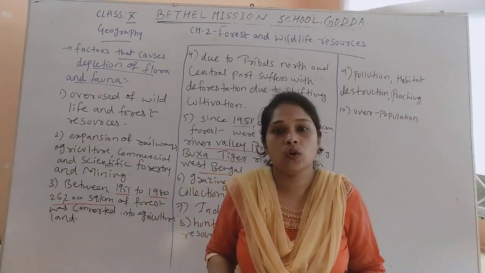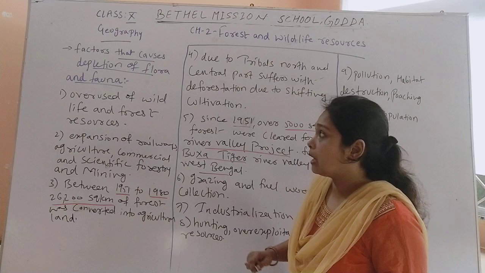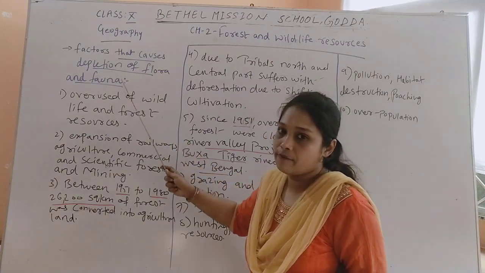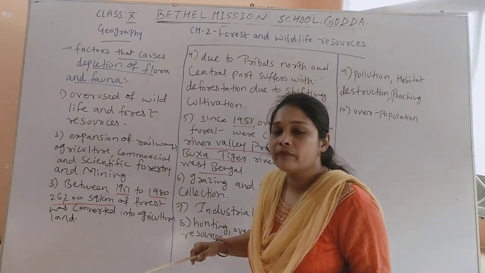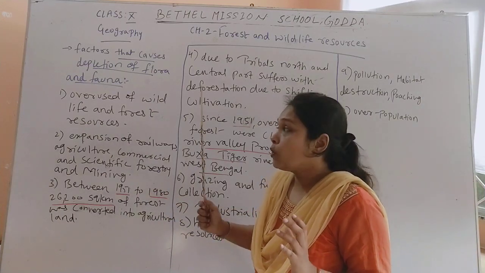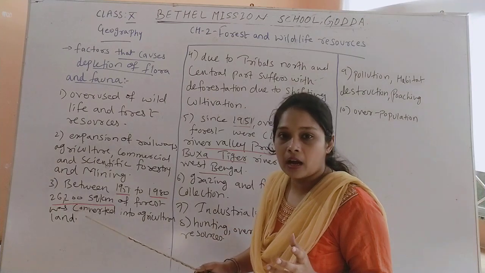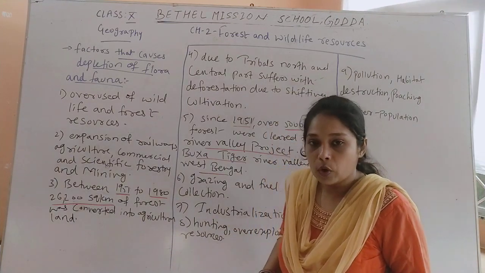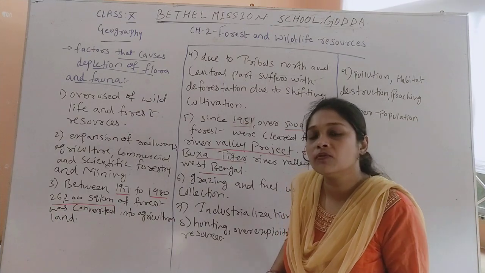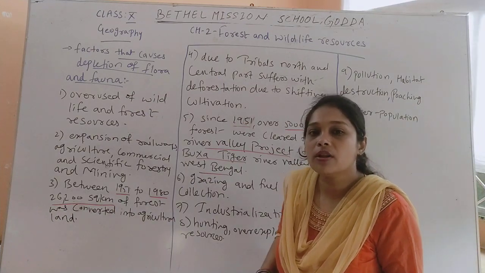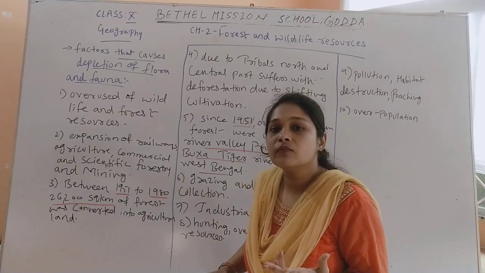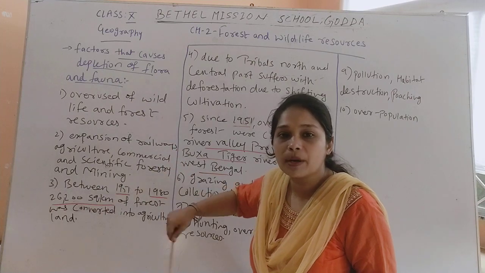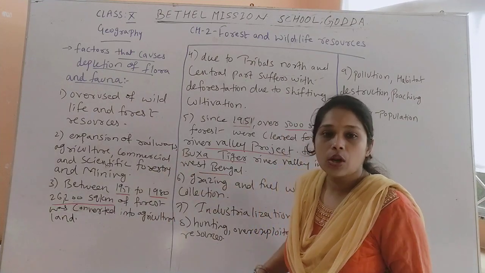So now in this particular session we are going to learn about the factors that cause depletion of flora and fauna. There are certain negative factors which affect the flora and fauna in the world, especially if we talk about India. Flora and fauna means plants and animals which we find in forest resources. How do these forest resources get depleted, and what are the factors which cause the depletion of these forest resources? Now we will see that.